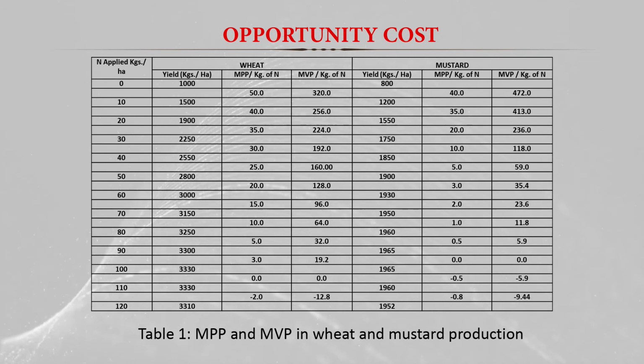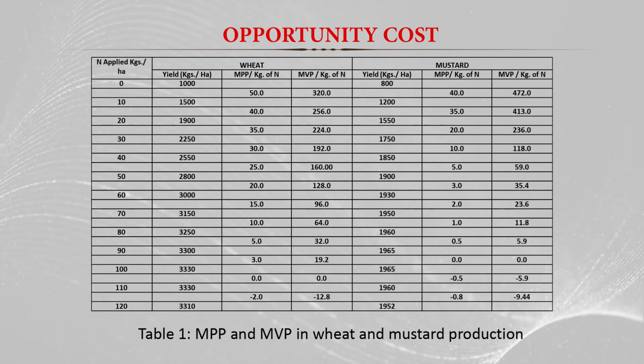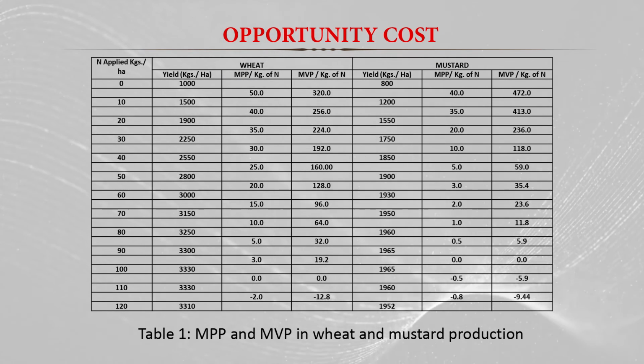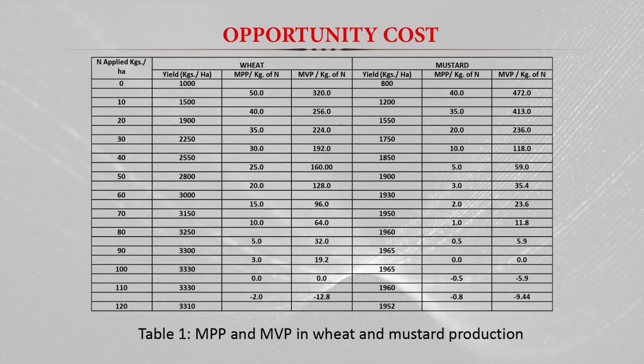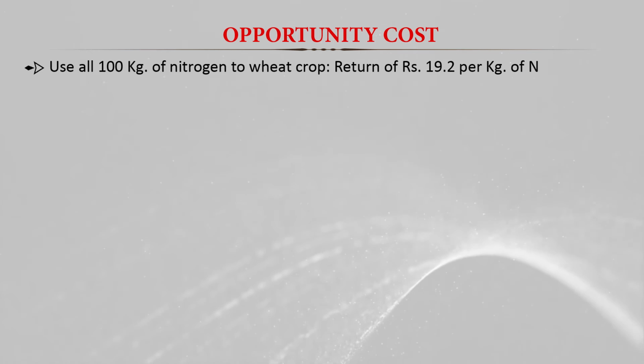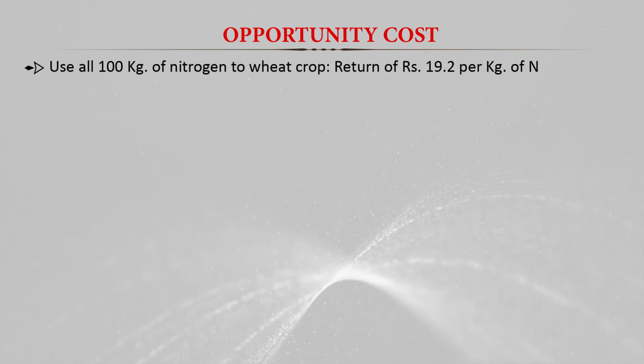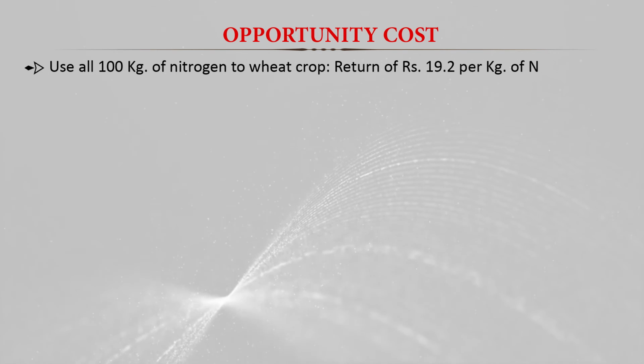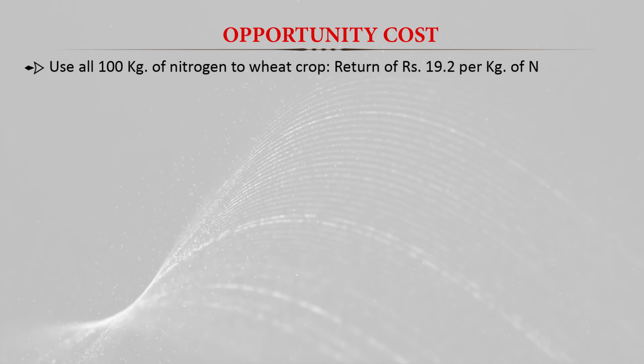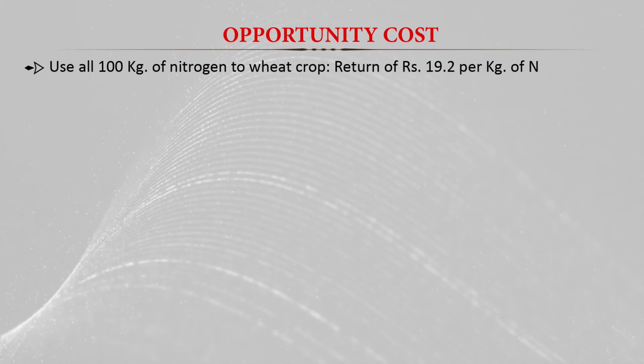So here is the correct decision when we have limited resources, when we use this concept of opportunity cost, and the farmer will get the maximum returns when he applies 60 kg of nitrogen in the wheat and 40 kg of nitrogen in the mustard crop. When he uses 100 kg of nitrogen in the wheat crop, he will get a return of 19.2 rupees per kg of nitrogen.